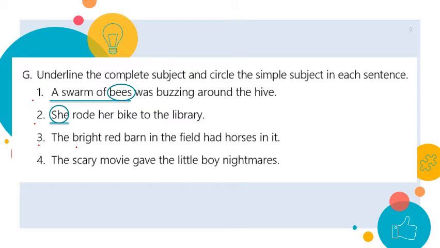Number 3, the bright red barn in the field had horses in it. So bright and red, these are describing words for the noun barn. So my complete subject is the bright red barn, and only the word barn is the simple subject. Last one, the scary movie gave the little boy nightmares. So I'm talking about the scary movie, and only the word movie is the simple subject.